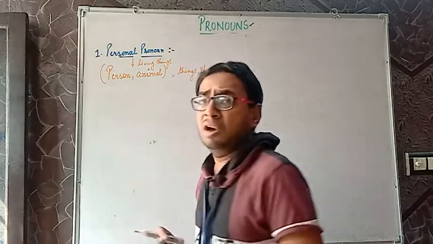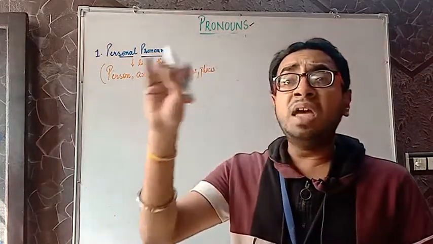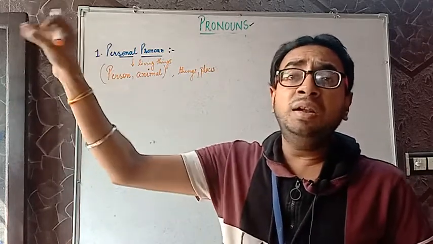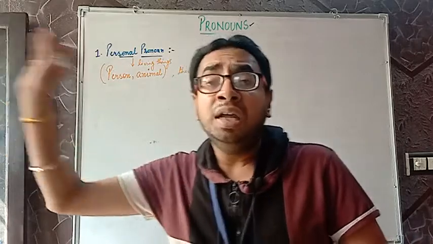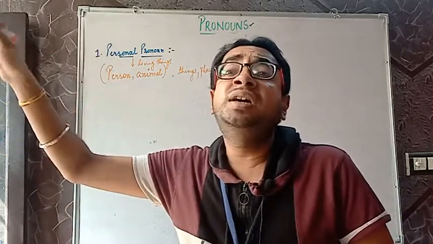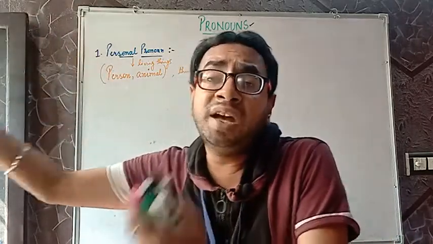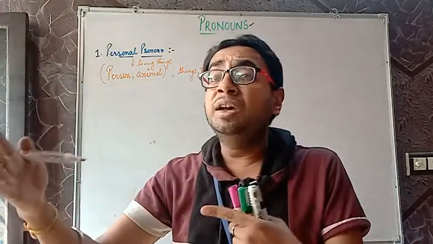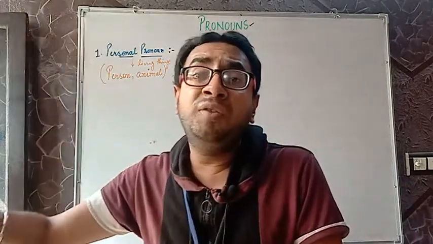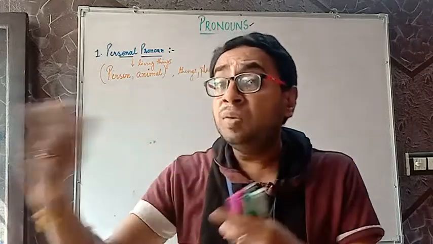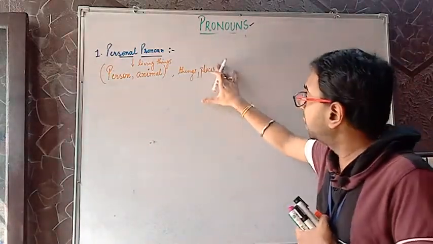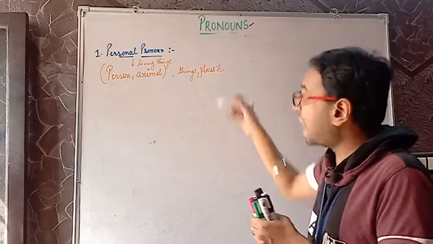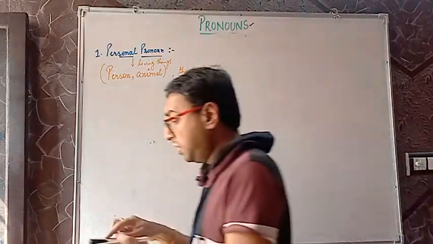Even places are sometimes used in terms of things. For example, Taj Mahal is there in Agra. Taj Mahal is a beautiful place. Taj Mahal was built by Shah Jahan in the memory of his wife Mumtaz. Taj Mahal is on the bank of the river Yamuna. So in this way, again we are talking about a place. So even a place can be involved in this. It's clear? Now let's see the examples of personal pronouns.